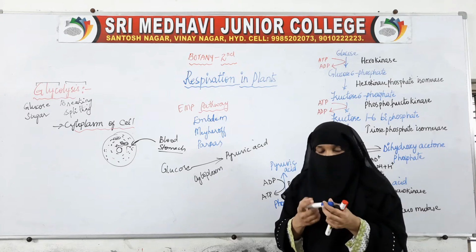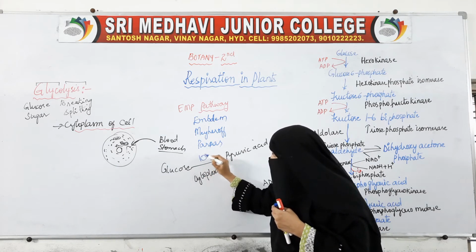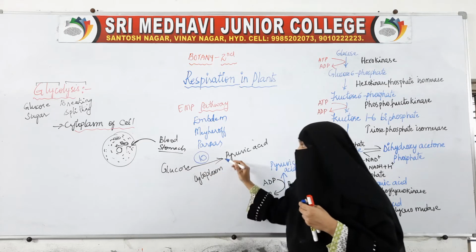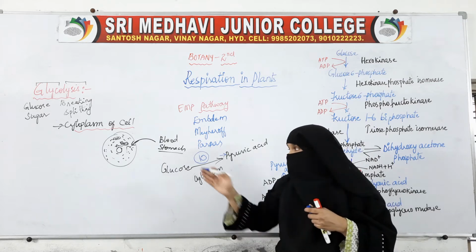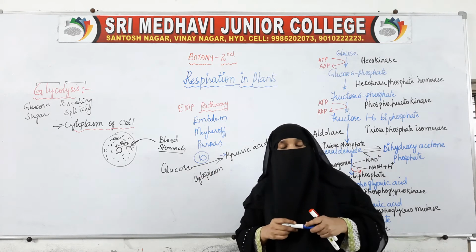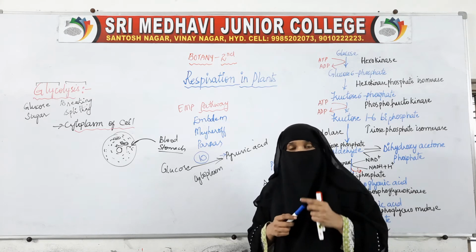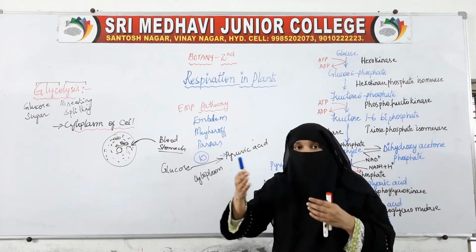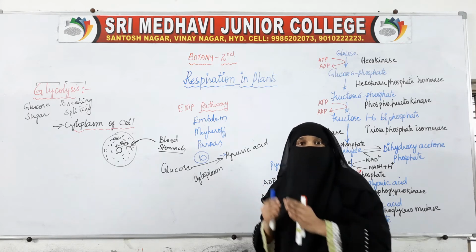This glucose will be breaking down into pyruvic acid. Glucose will undergo a series of 10 reactions before it reaches pyruvic acid. So glycolysis takes place in 10 steps. Glycolysis is a 10-step process in which 10 reactions take place, and each reaction forms an intermediate product.